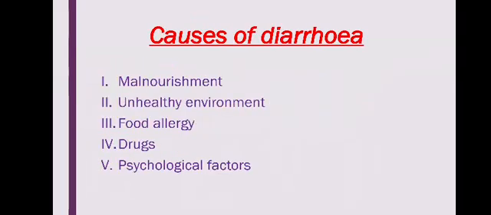Causes of diarrhea: first is malnourishment, and protein energy malnutrition is an example. In malnourishment cases, there may be a chance of developing diarrhea. Then unhealthy environment: slums and unhygienic conditions are a major reason for diarrhea. One of the major causes is infection by bacteria, such as Entamoeba histolytica, which causes dysentery. Then food allergies.